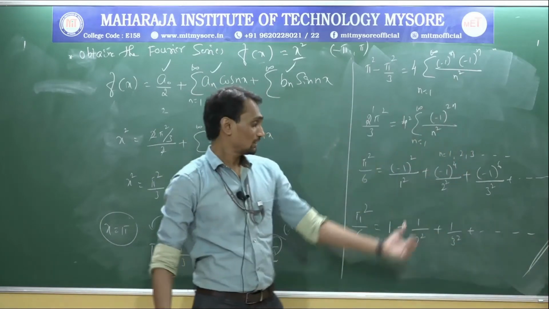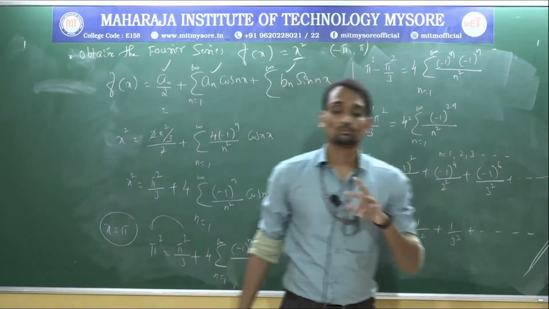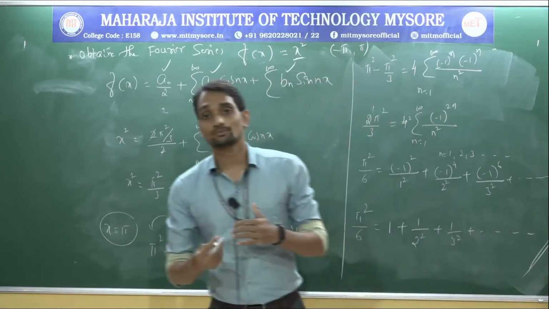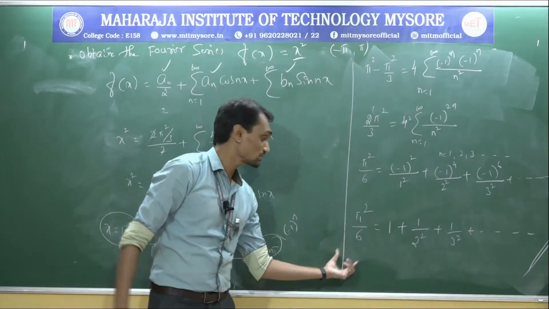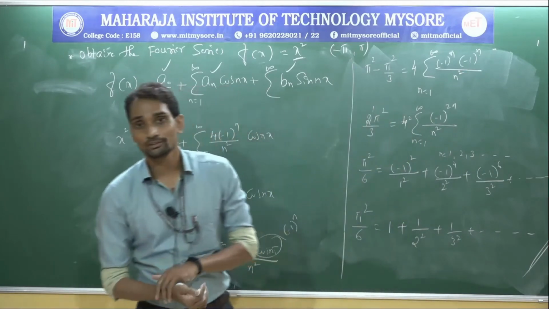Hence show that will be there now. Up to this much we need to calculate. There are two questions here. One question is to obtain the Fourier series expansion, and by using that expansion, hence find the value for π²/6 equal to 1 plus 1/2² plus 1/3² and so on. These two values we should calculate.